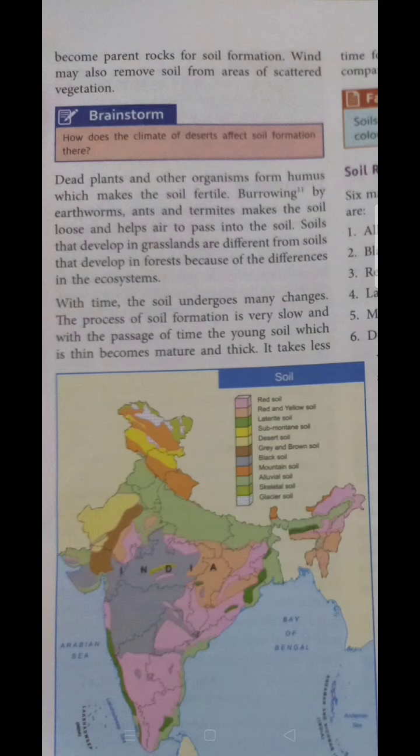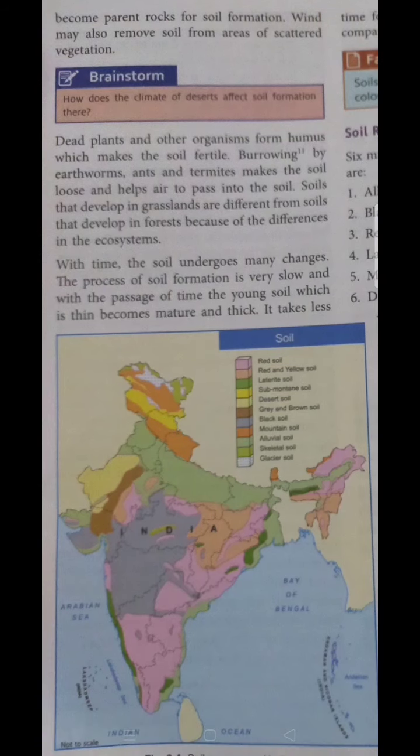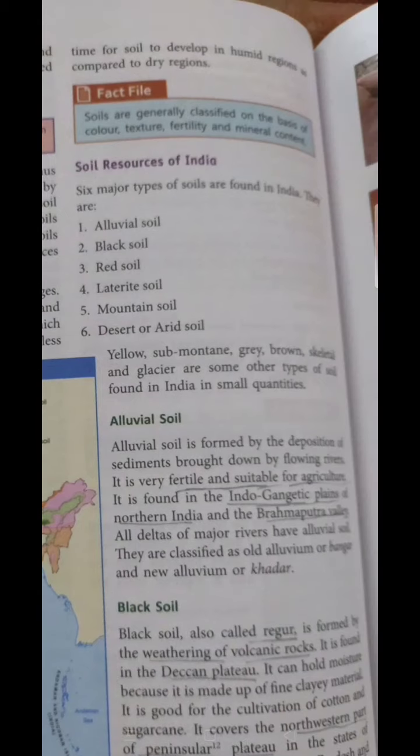Dead plants and other organisms form humus, which makes the soil fertile. With time, the soil undergoes many changes. The process of soil formation is very slow, and with the passage of time a young soil that is thin becomes mature and thick. So moving further, we are going to discuss the different types of soil that are found in India. The first one is alluvial soil.